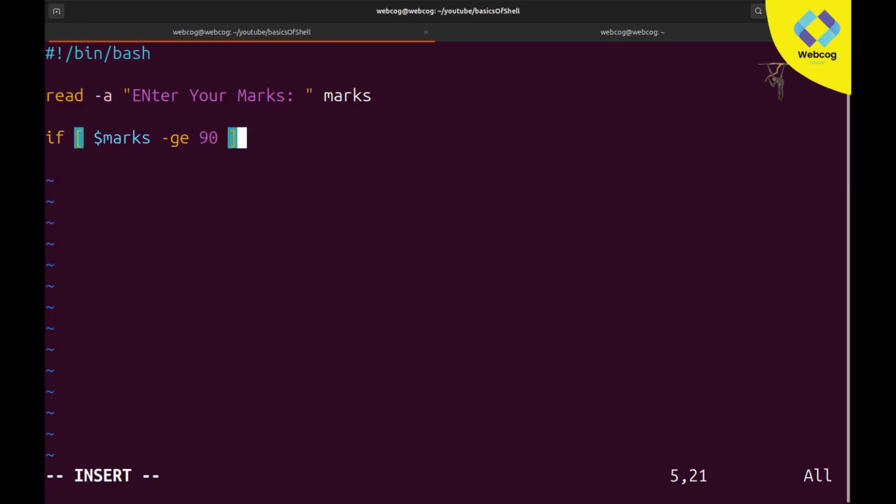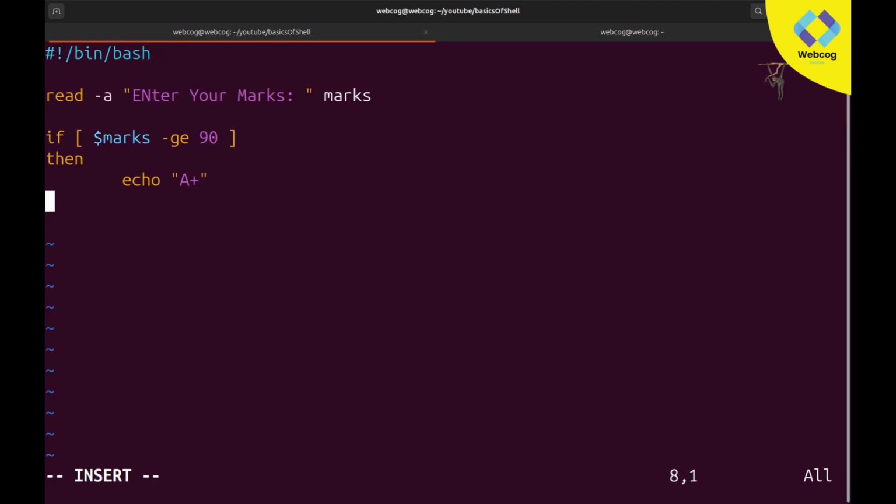I'll make the condition: if user marks are greater than or equal to 90, then we are going to echo simple A plus. But if user marks are less than 90 and greater than 80, like in the range of 81 to 89, then I will print A grade.